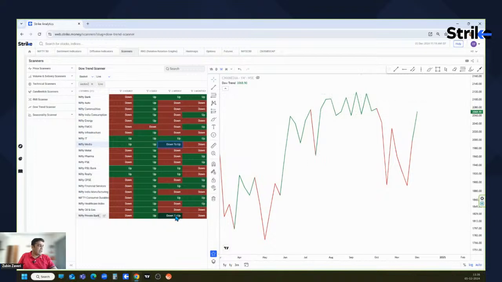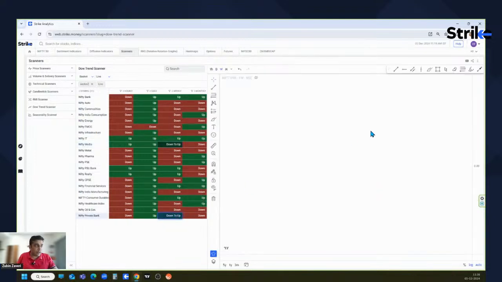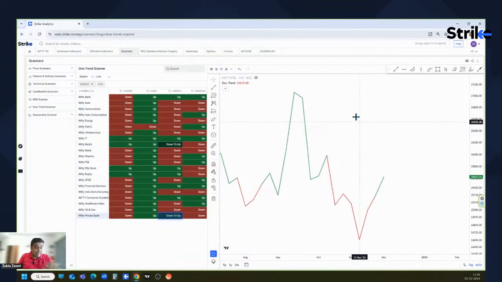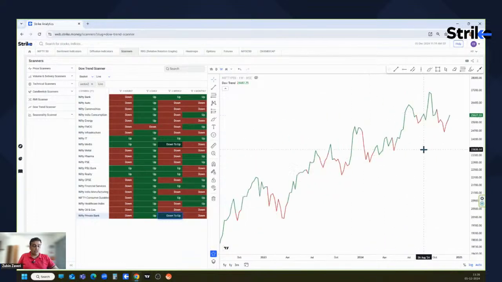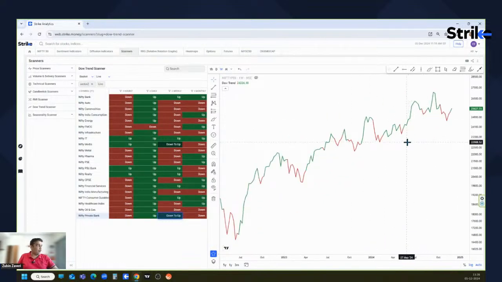So probably it is headed upwards over here. And even private bank. So again, we get one more confirmation that bank Nifty, private banks, and PSU are the ones we can watch out for.